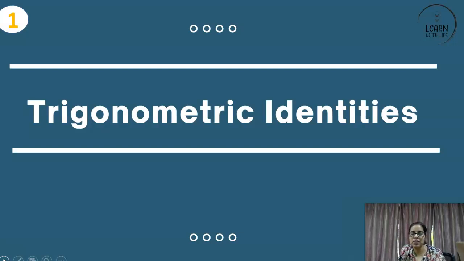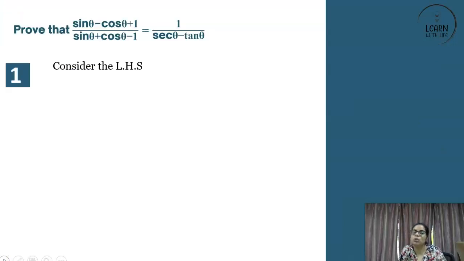See, there are two terms: one is equations, the other is identities. You have to understand what trigonometric identities are and how to use them. Through this question, we will see. For such questions, when you have to prove something, one way is you take LHS separately, RHS separately, and then equate them together. The other way is you take LHS and solve it completely to become equal to RHS. The third way is you take RHS and solve it completely to become equal to LHS. Any of the three, whichever you find convenient, should be adopted first.